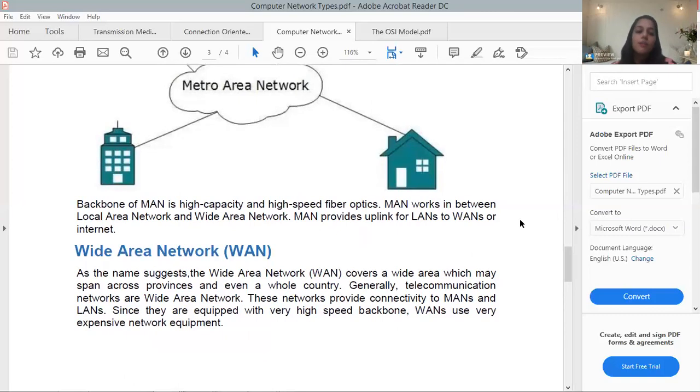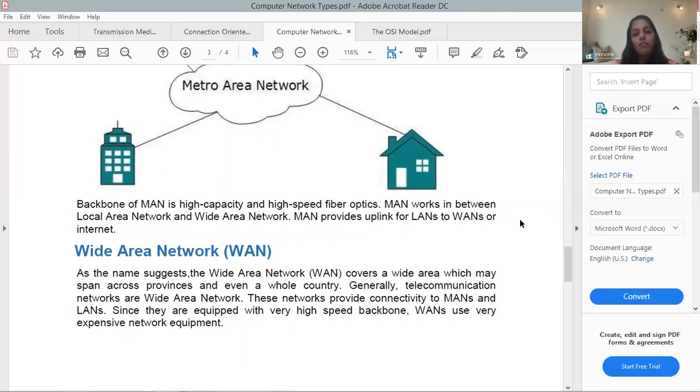So generally, telecommunication networks are WANs, because they provide internet connection services all over the country and all over the world. All these telecommunication companies are examples of WAN, like Airtel, Jio, Vodafone, and many different ISPs, right? Those networks provide connectivity to MANs and LANs. Since they are equipped with a high-speed backbone, WANs use very expensive network equipment.